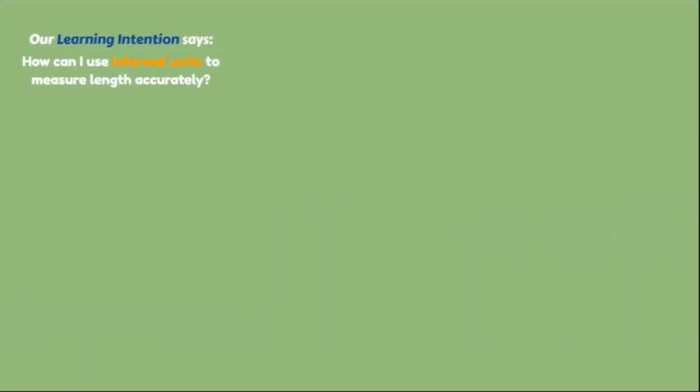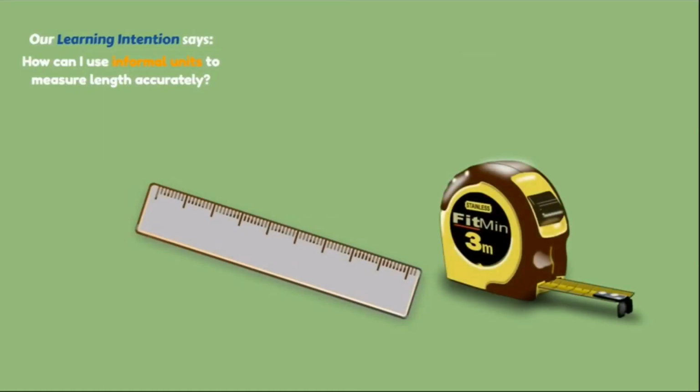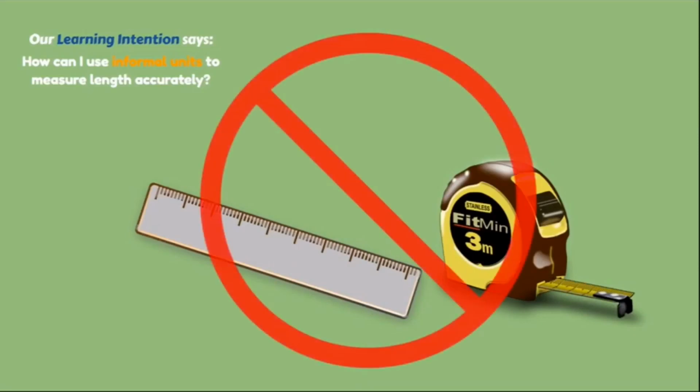Earlier on, I showed you the learning intention which said, how can I use informal units to measure length accurately? Now, when we're talking about informal units, we're not talking about rulers or tape measures. They're the things we usually measure things with, but today we're not going to be using those things. We want to be using informal units.